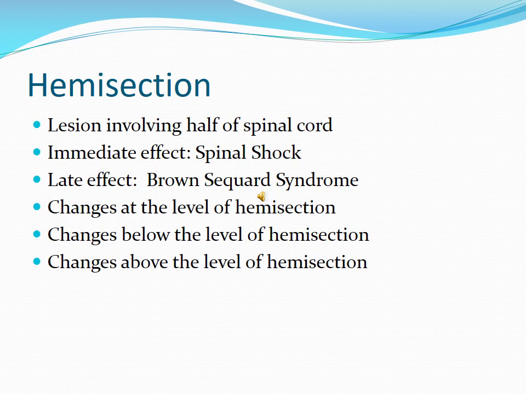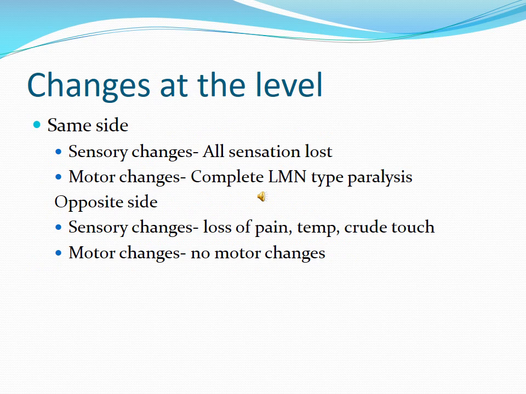Talking about the changes at the level of hemisection, we will study in two forms: changes on the same side and changes on the opposite side. Here also we will study the sensory changes and the motor changes on each side. So at the level of hemisection, on the same side, sensory changes will be: all the sensation will be lost. That is, there will be complete anesthesia on the same side of the lesion.